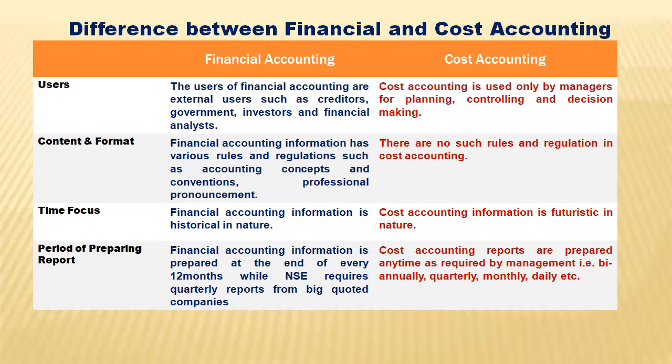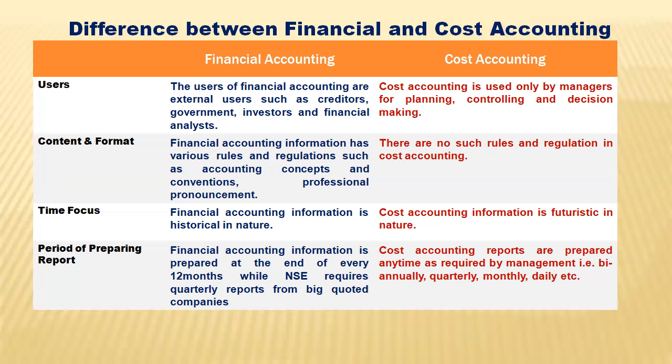So let's look at the content and format. Now, when we talk about financial accounting information, they have rules and regulations that guide this financial accounting information. These rules and regulations are regarded as accounting concepts and conventions, and they can also come in the form of pronouncements by accounting bodies, depending on the type of rules and regulations.